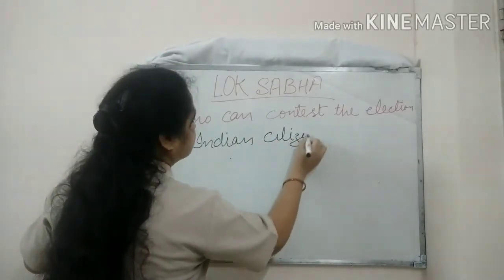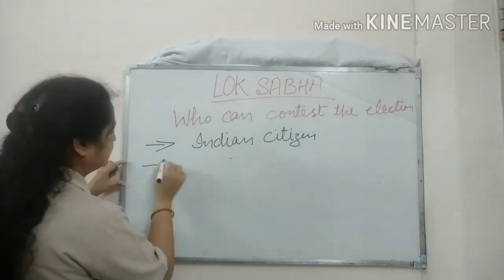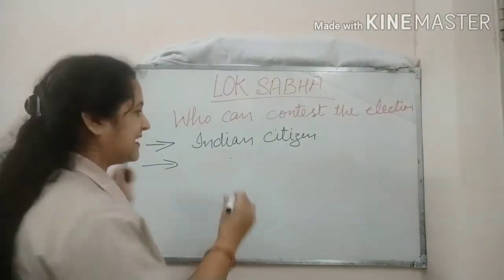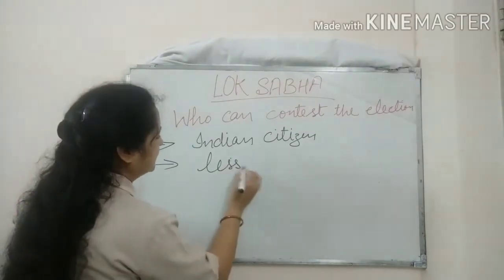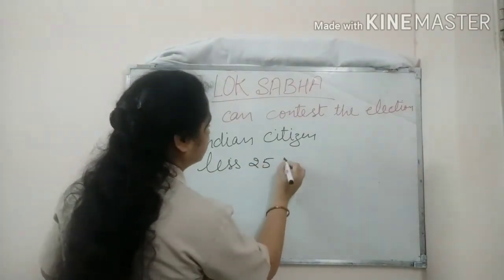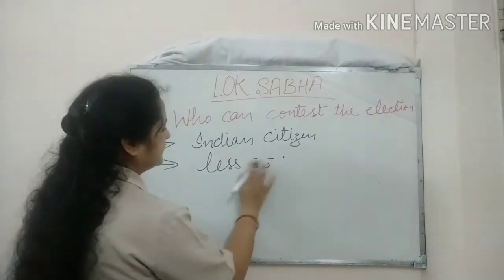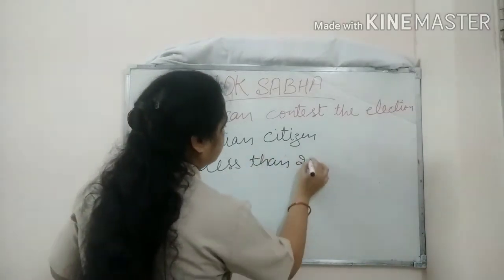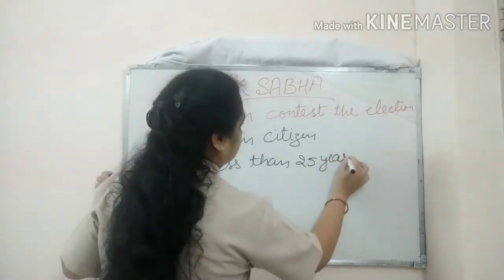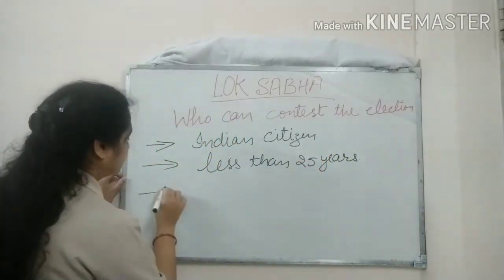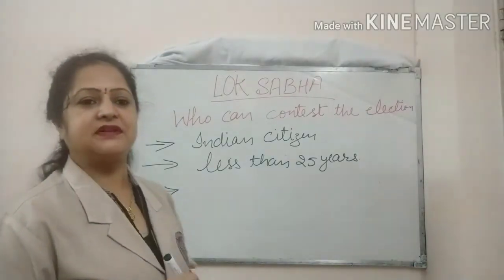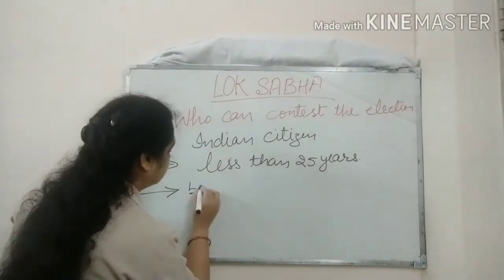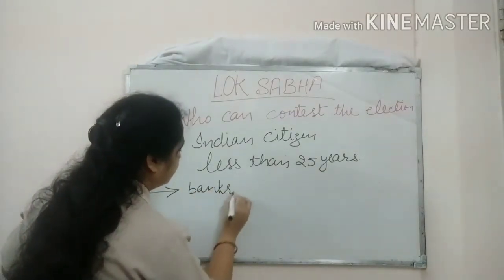The second condition is that his age should not be less than 25 years. The third condition is that the person should not be bankrupt.